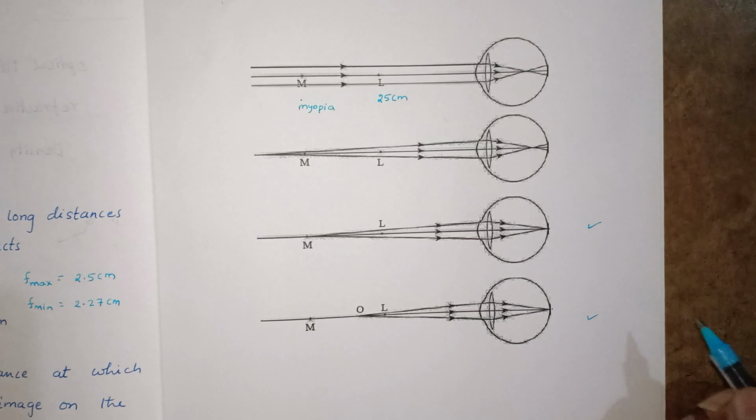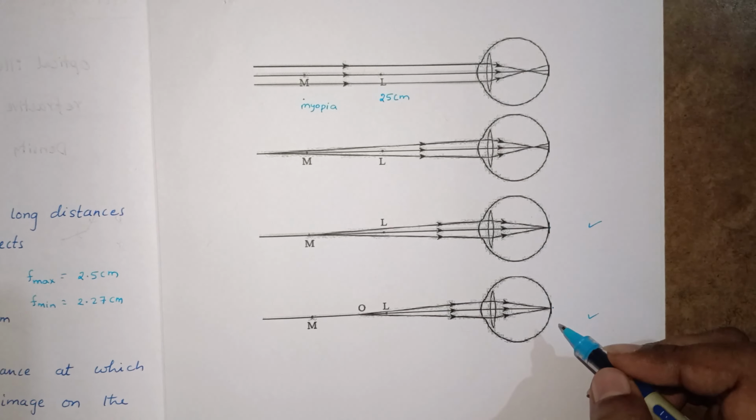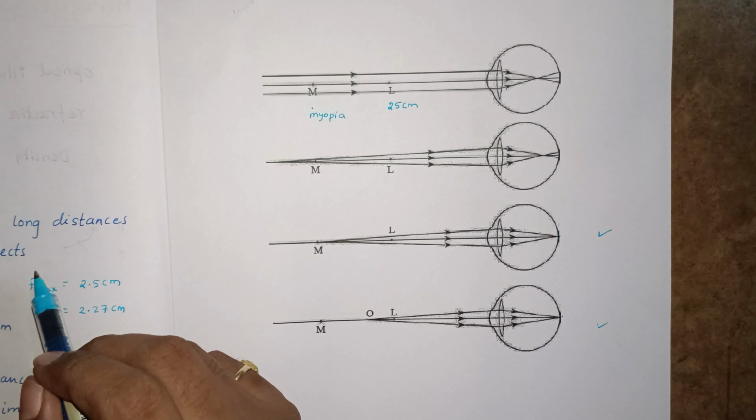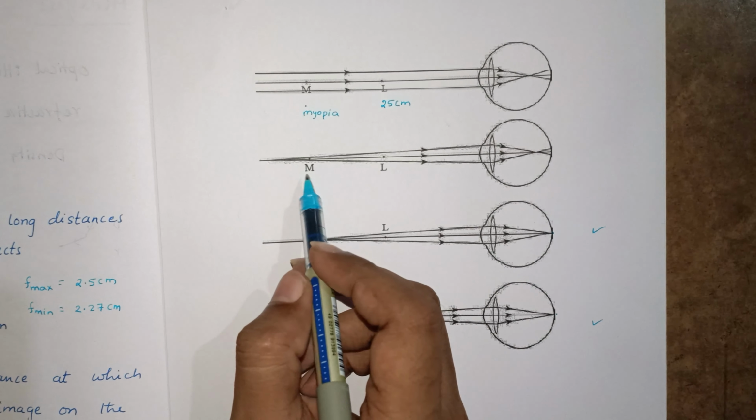These two cases he is able to see. Beyond M if we place, we can't see. The person who is suffering with myopia cannot see beyond M.